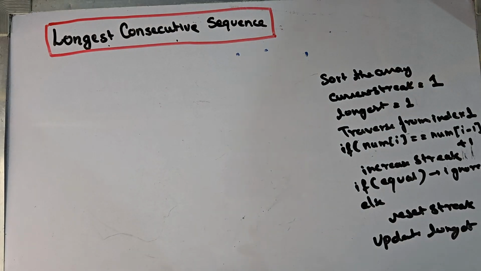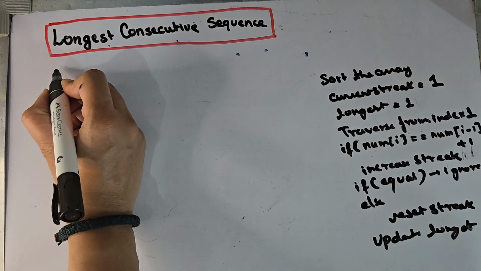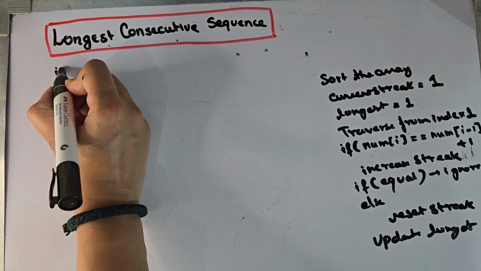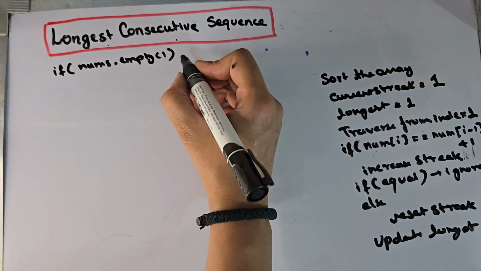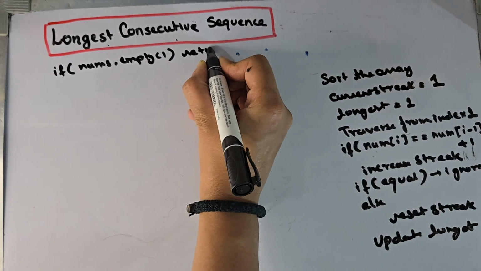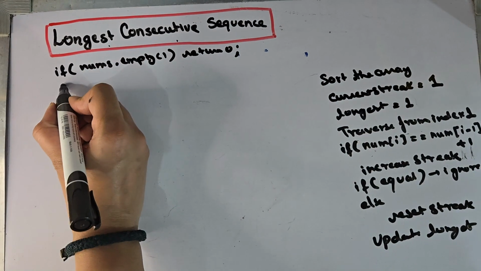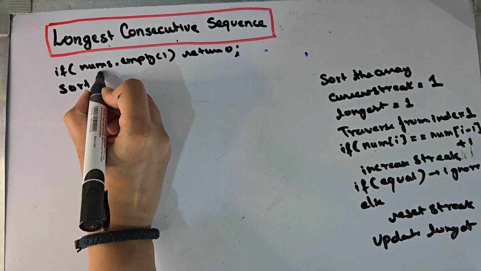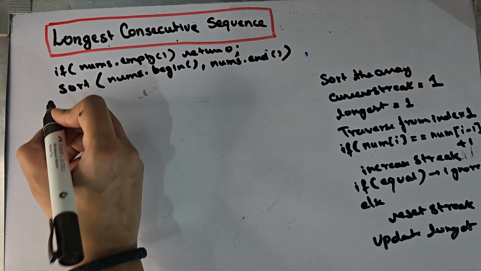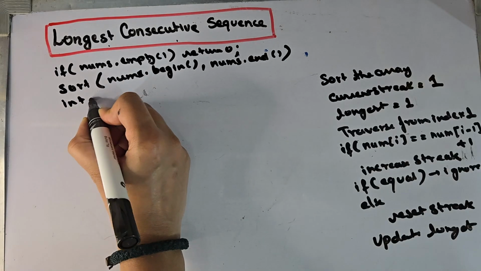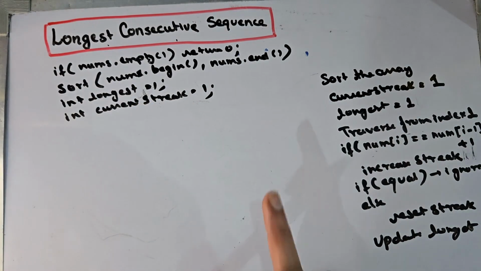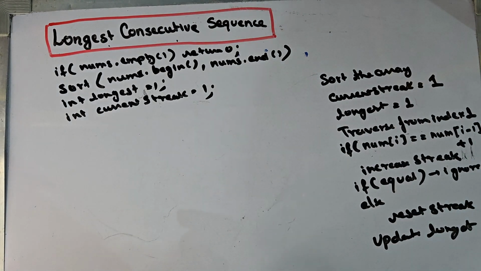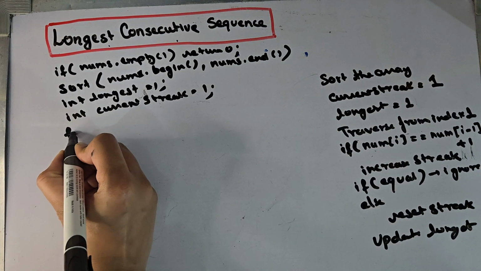If the array is empty, we will simply return 0. So first let's check if the nums array is empty, we will return 0. The first step is to sort, so we will sort the array. Now after sorting, we need some variables. Let's initialize them: the longest variable and the current streak variable equal to 1. Now we will loop the array.